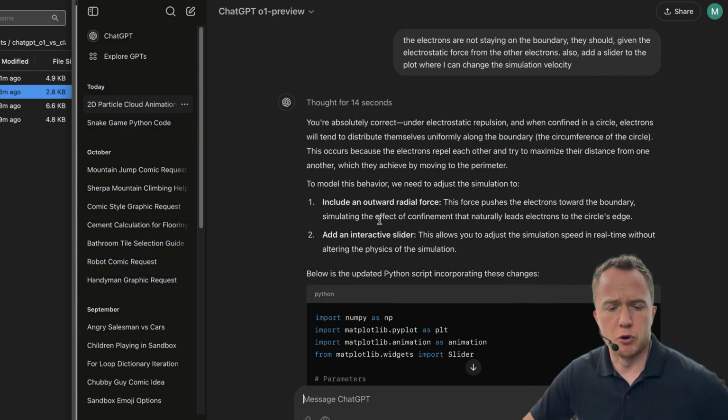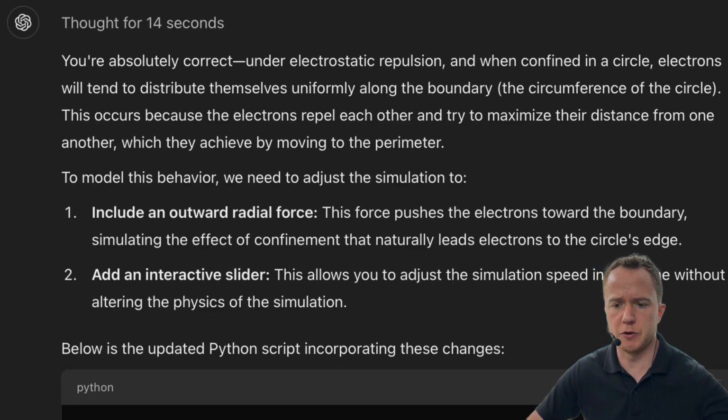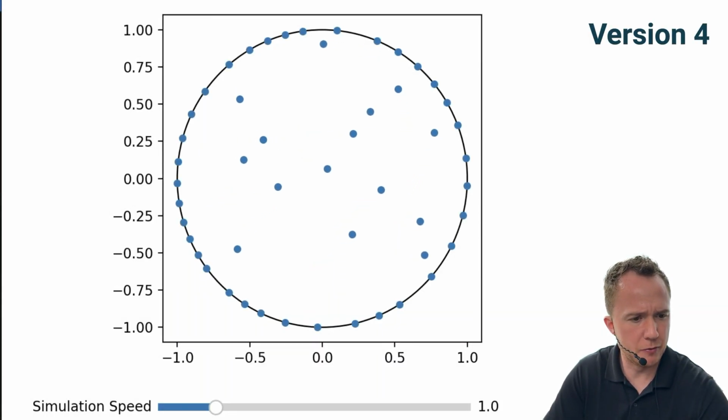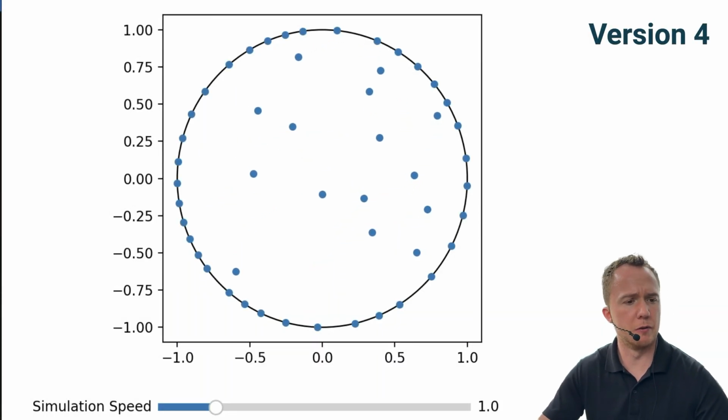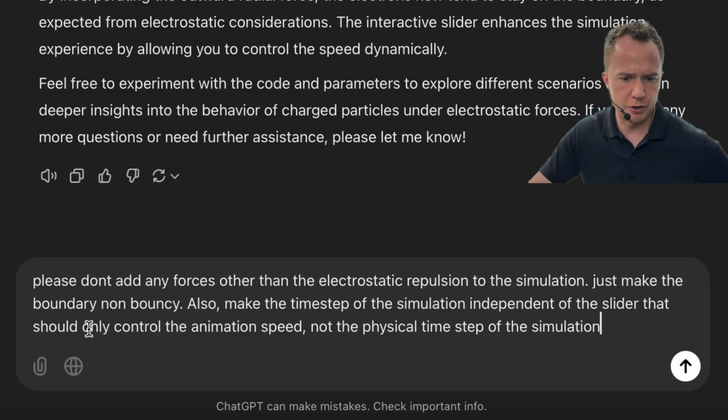So it understands the problem, but it now included an outward radial force, which I'm not entirely sure is what we want here, but let's try it out. So the electrons still bounce off the boundary, it looks better than before. But maybe we can do better than this. So I tell it, please don't add any forces other than the electrostatic repulsion to the simulation. Just make the boundary non-bouncy. Also make the time step of the simulation independent of the slider. That should only control the animation speed, not the physical time step of the simulation.